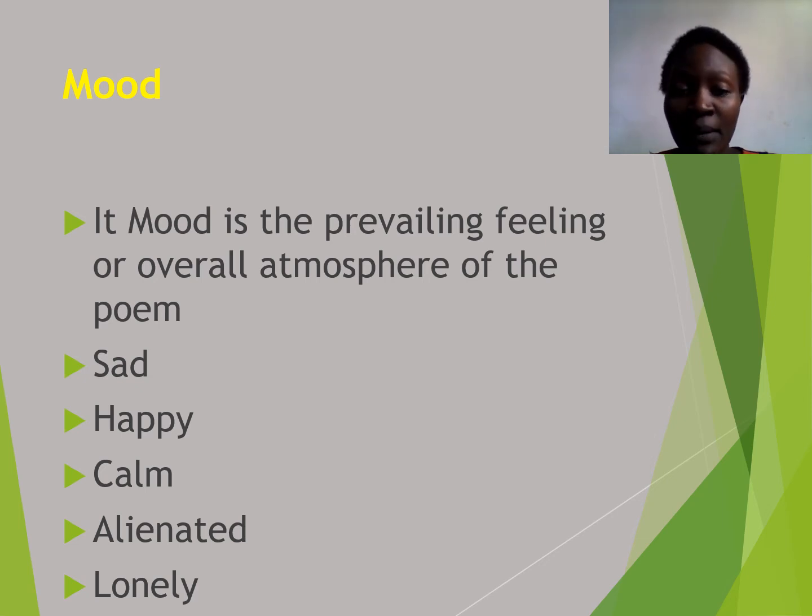So those are examples of moods. I know when you read, sometimes you might read a poem and then you feel like crying. That is mood. Then you start shedding tears. That is what we call mood. It is the prevailing feeling or overall atmosphere of the poem.